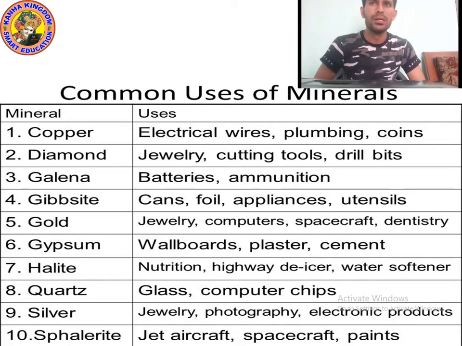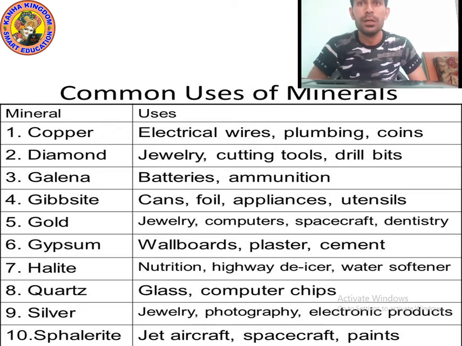Okay, different uses. So copper is used to make electrical wire, plumbing, diamond for jewelry, cutting tools, galena, batteries, gibbsite, cans, foil, utensil, gold, jewelry, computer, spacecraft, gypsum, wall board, plaster, cement, halite for nutrition, water softener, de-icer, quartz, glass, computer chips, watch, silver, jewelry, photography, electronic product.